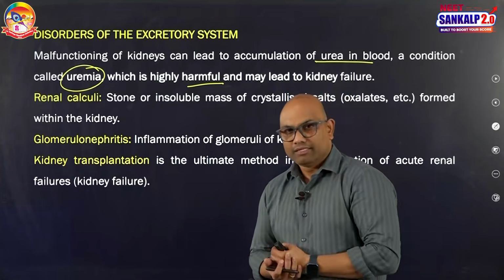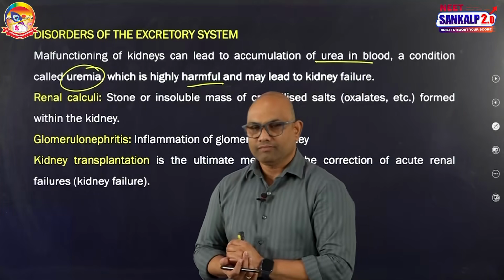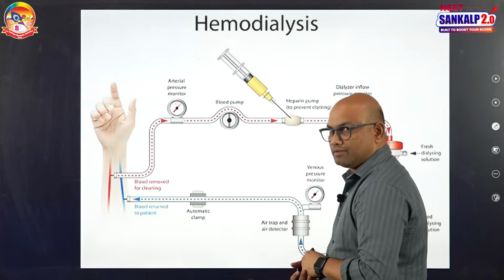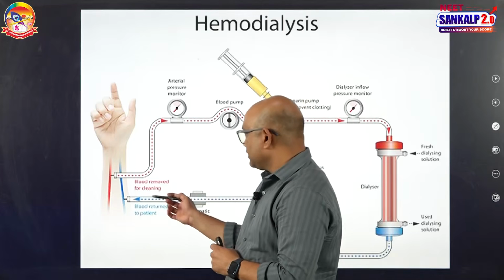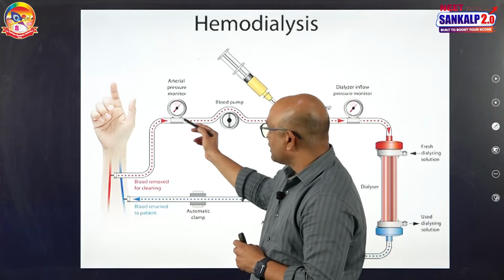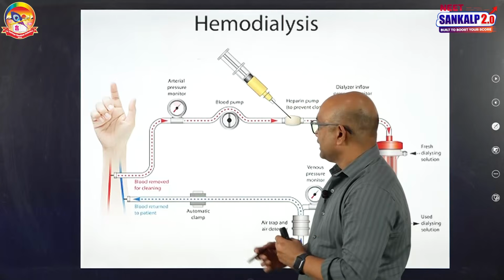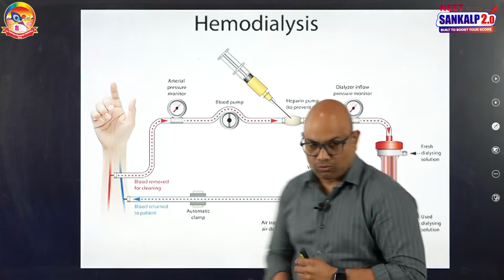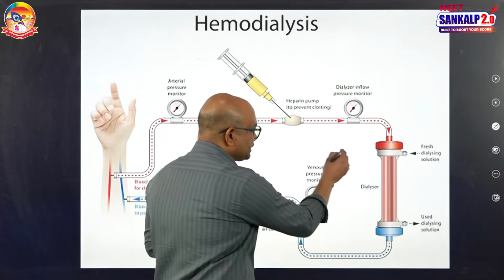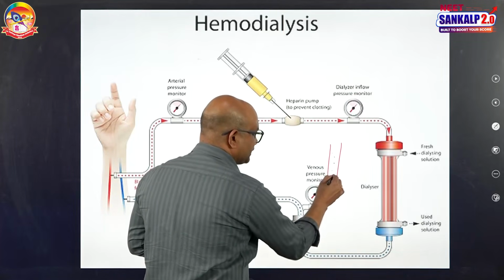So, what is the remedy? The immediate remedy for uremia is hemodialysis, a kind of artificial kidney. So, what is hemodialysis? Let me explain here. In hemodialysis, by puncturing an artery, they take the blood into a tube called a cellophane tube, which is a porous membrane tube. And this tube is allowed to pass through a big tube that consists of a fluid called dialyzing fluid. So, through the cellophane tube, blood is passing.